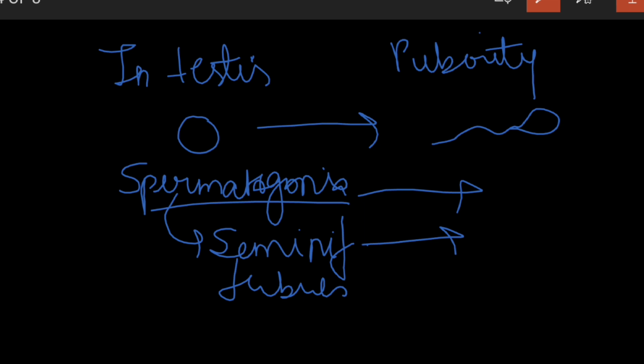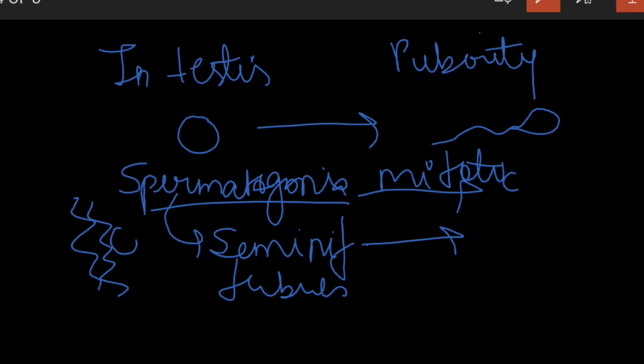Which division? Mitotic division, which is also known as equational division, to increase in number.